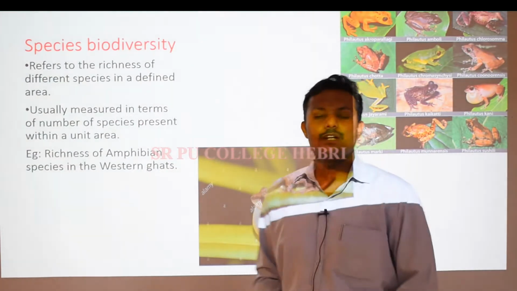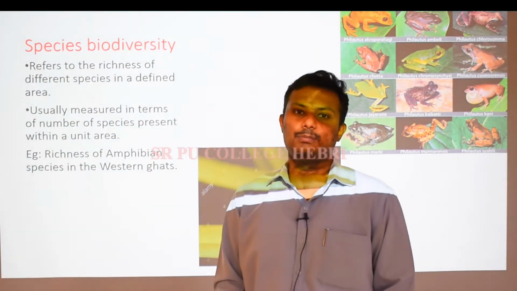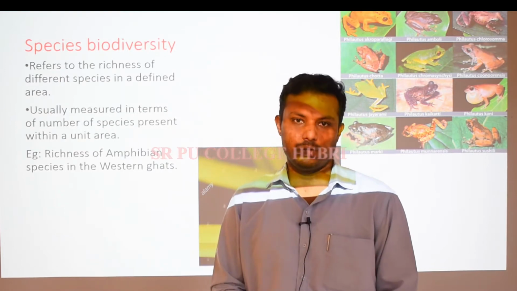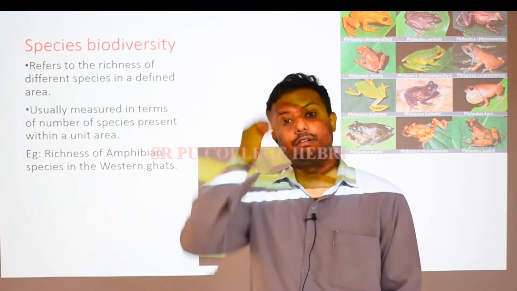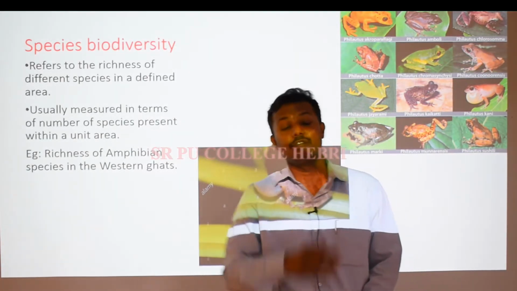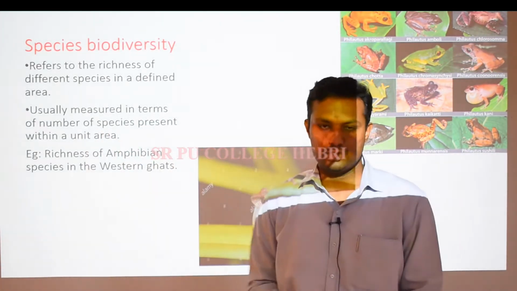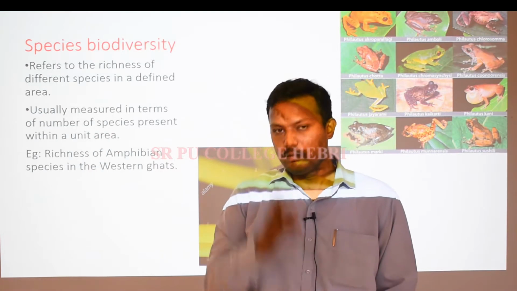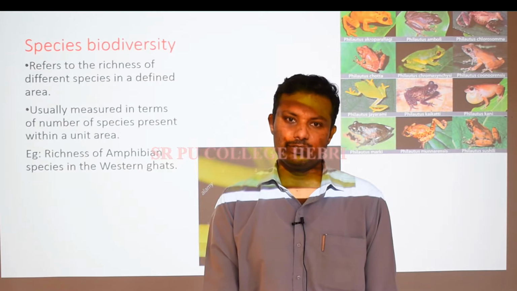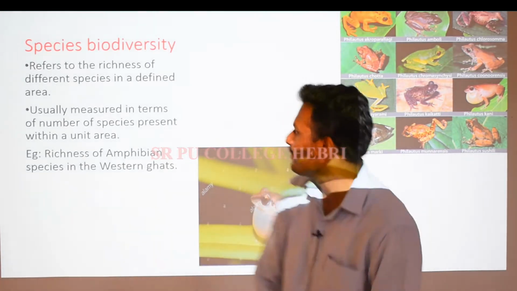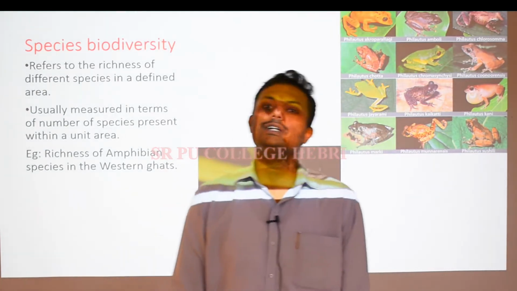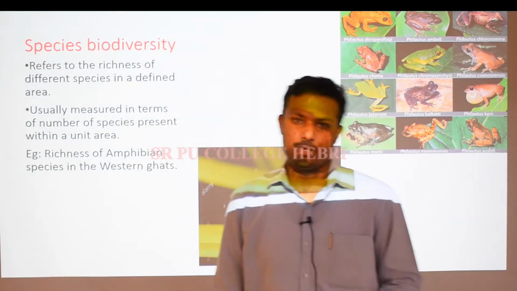Yes, students, in the previous session, we discussed the introductory aspects of the chapter biodiversity and conservation, right? And we were talking about the different levels of biological diversity at different levels of biological organization. So I told you there are three different levels of biological diversity. One is genetic biodiversity. The second one we are going to study here is species biodiversity. The third one is habitat or ecological biodiversity.